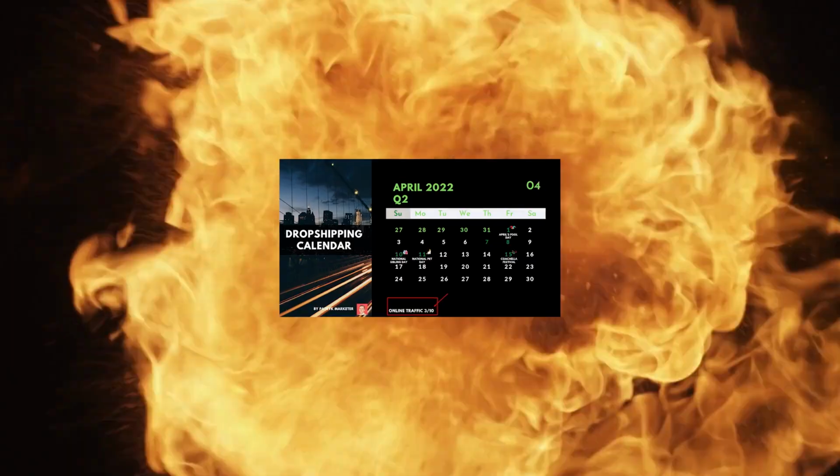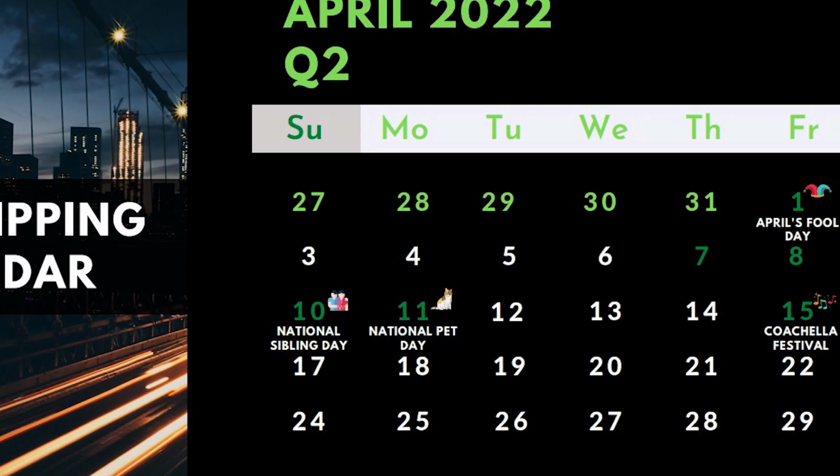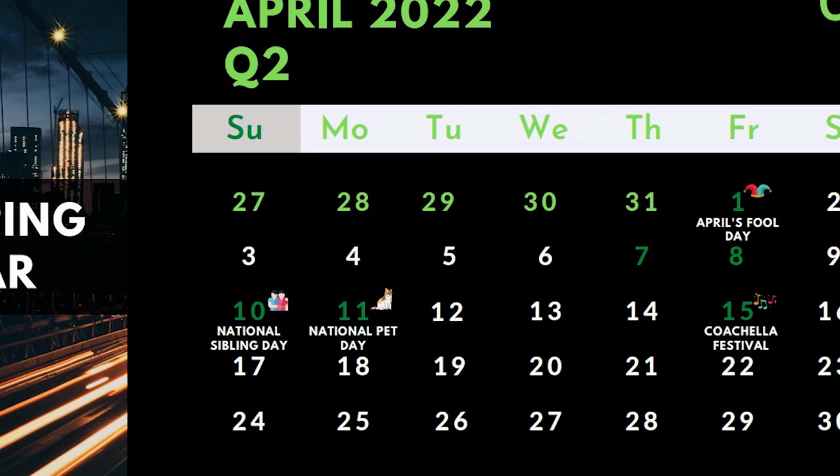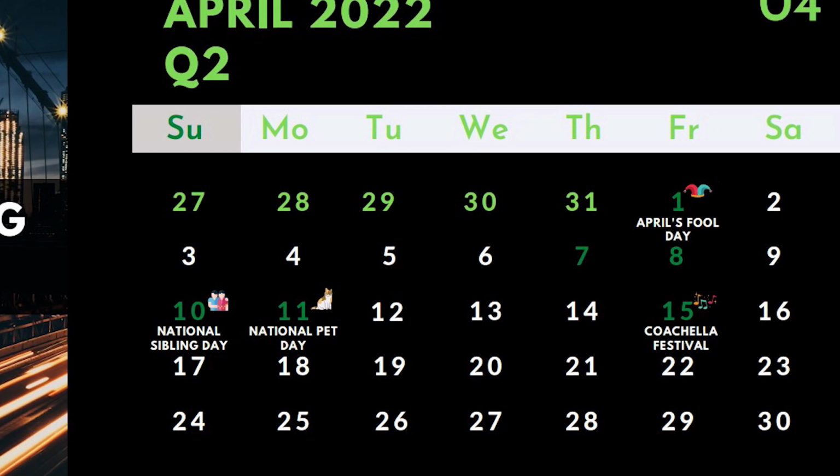eBay automation is cool, but you know what also sounds very cool? Dropshipping calendar. This calendar will mark all the important quarters, days, and holidays that each dropshipper should be aware of. For example, Mother's Day is around the corner, so you should start selling some Mother's Day gifts and presents. What about Coachella? We just had Coachella, and if you had this calendar, you would be aware that Coachella was happening and you could start selling items that people that go to Coachella will look for.